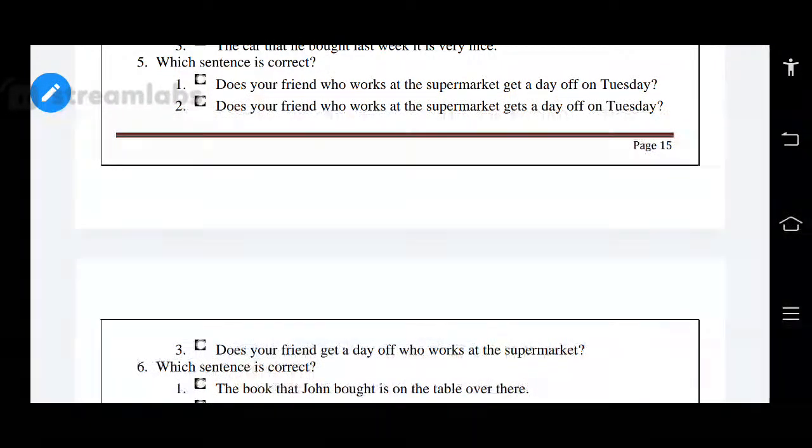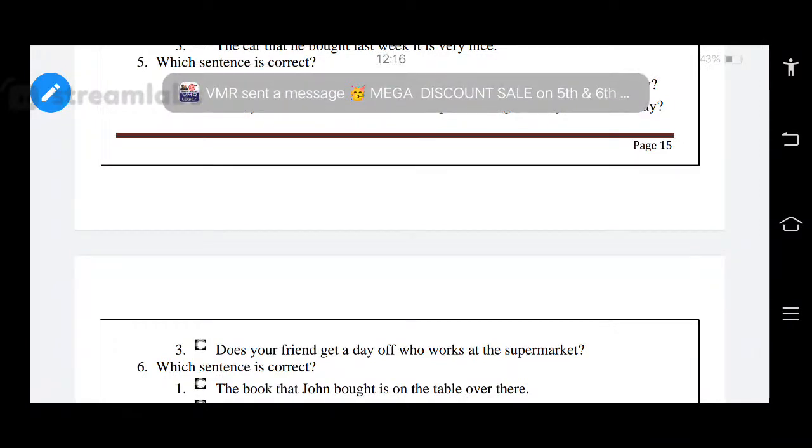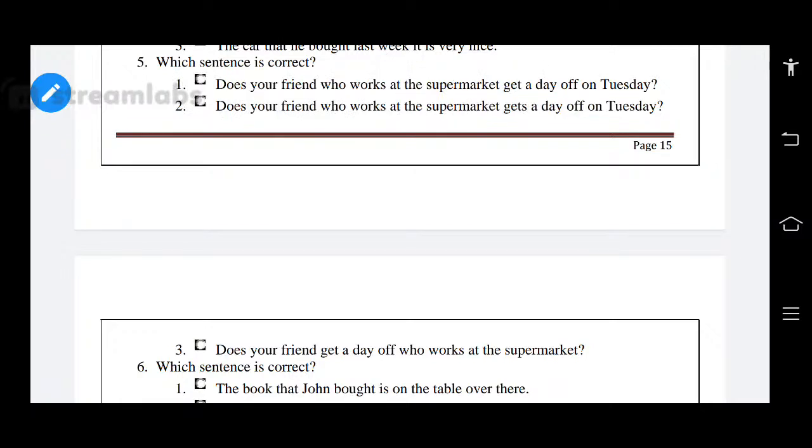Fifth question answer. Will you answer the fifth question? Does your friend who works at the supermarket get a day off on Tuesday? Does your friend who works at the supermarket gets a day off on Tuesday? Does your friend gets a day off who works at the supermarket? Out of these three sentences, which sentence is correct? Is it the first one? No, it's not the first one. Does your friend who works at the supermarket? Yes, okay, correct.